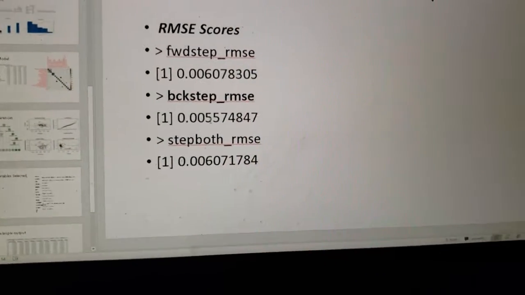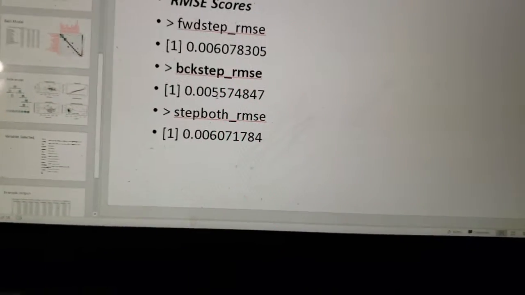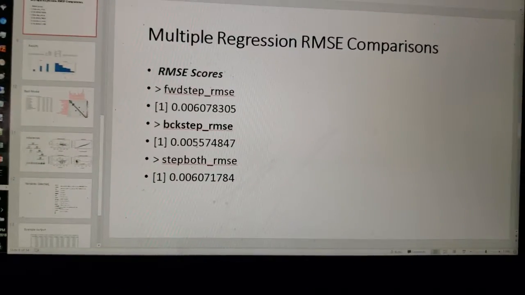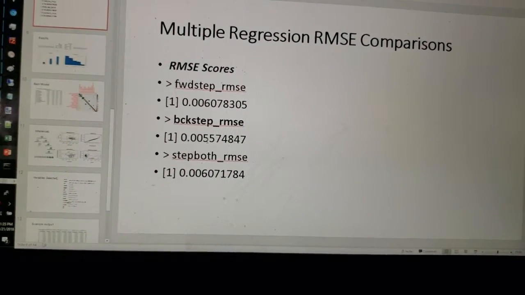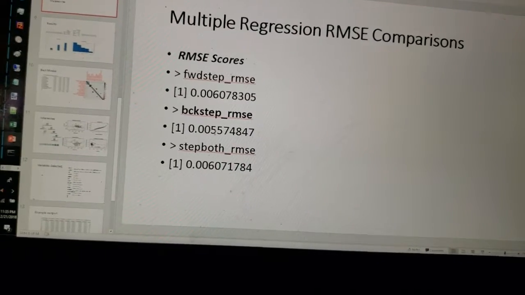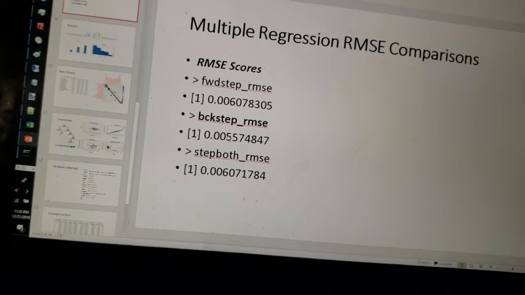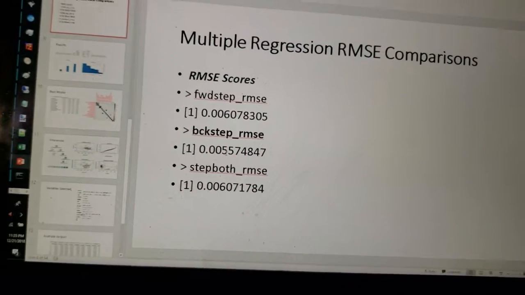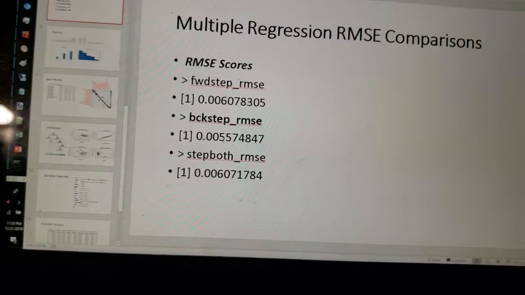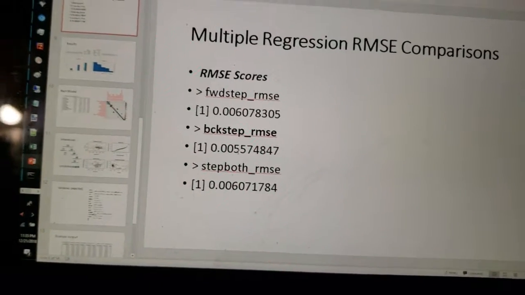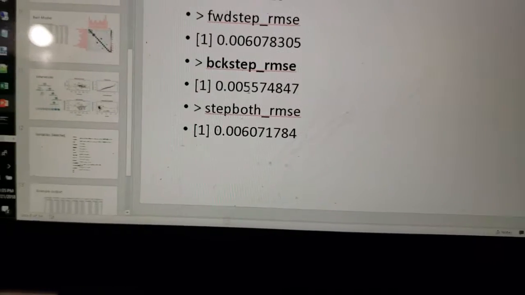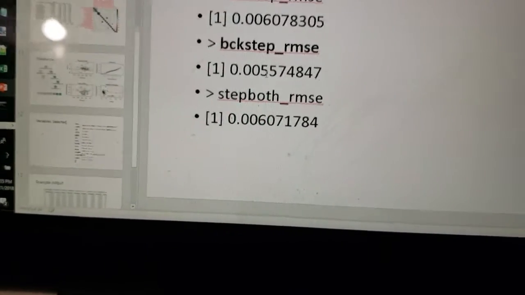0.005. So I believe, if I'm interpreting this right, that is kind of like a standardized error rate, root mean square error. Actually, no, I don't even think it's standardized. I think it's just the residuals squared and then the square root of that taken. And if that's the case, then it's supposed to be a measure of the actual yields. And if it's a measure of the actual yield,